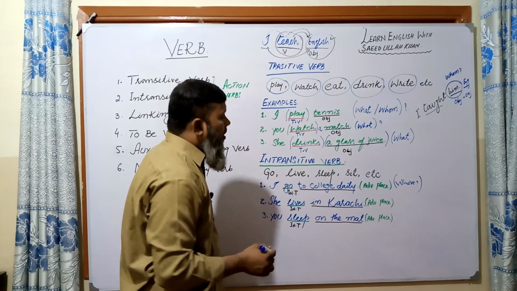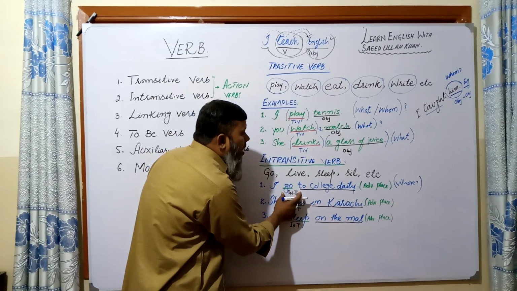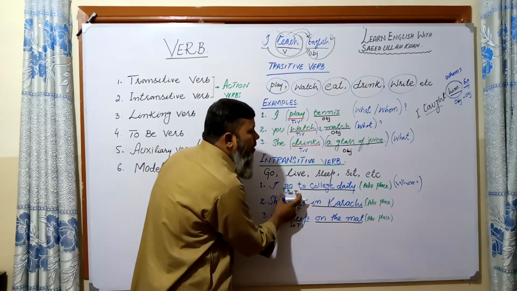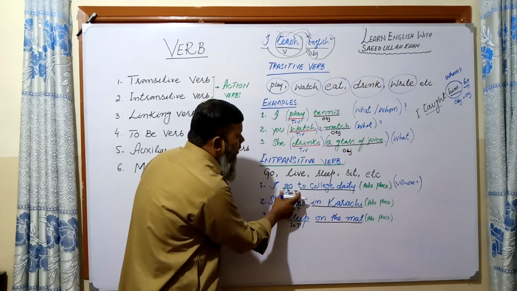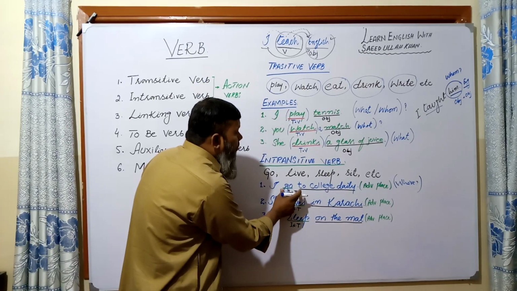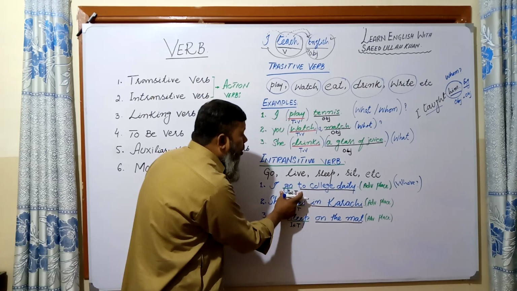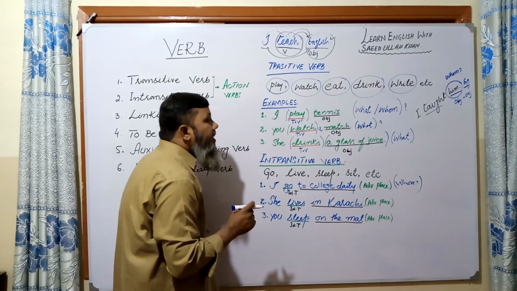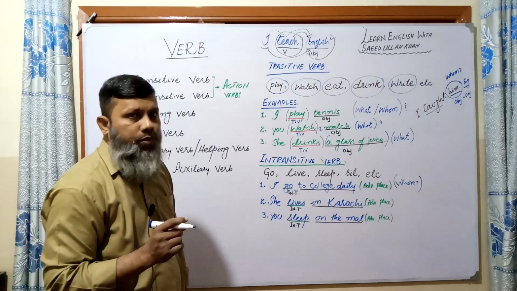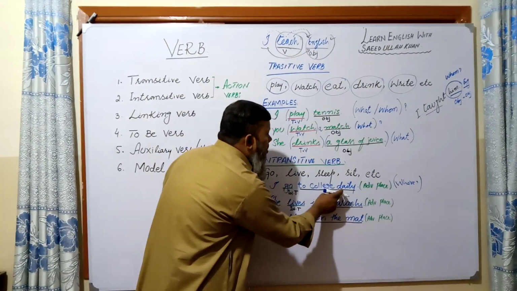So my dear, here this verb gives the answer of where, not what, neither whom. So in this manner we can say the verb which gives the answer of where or how, these are called intransitive verbs.